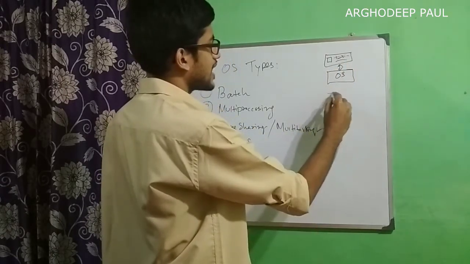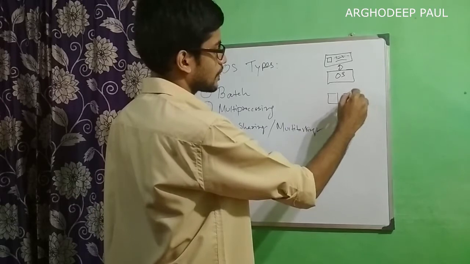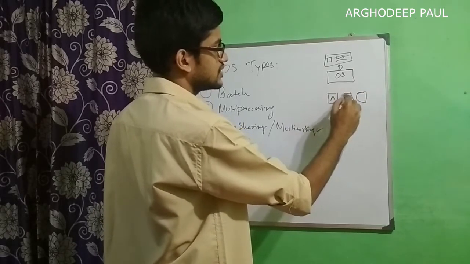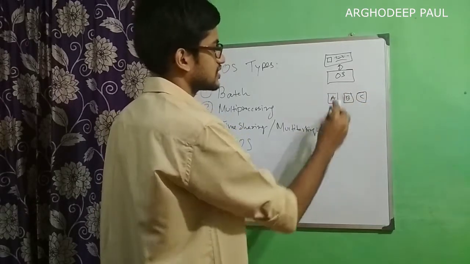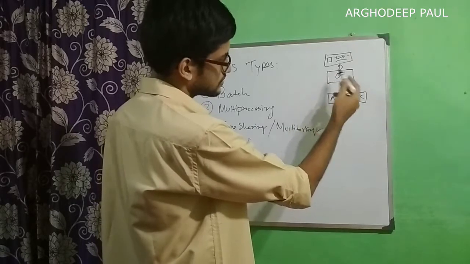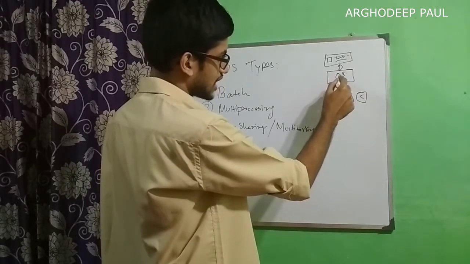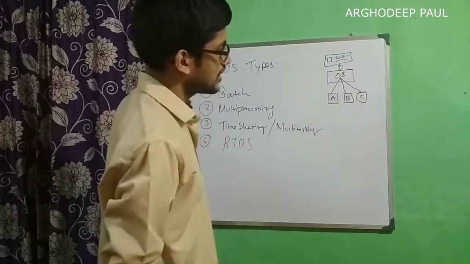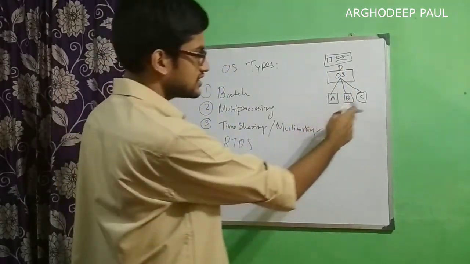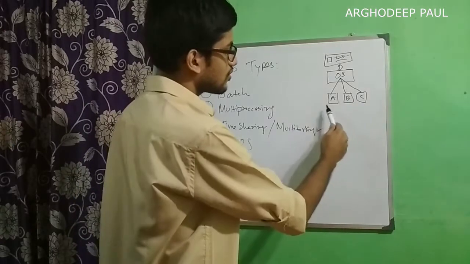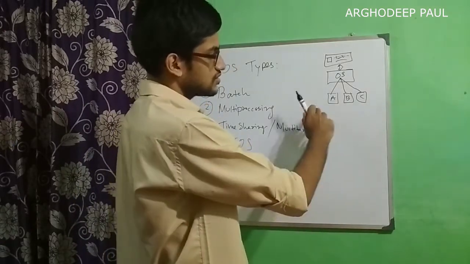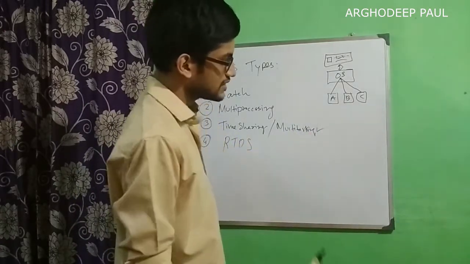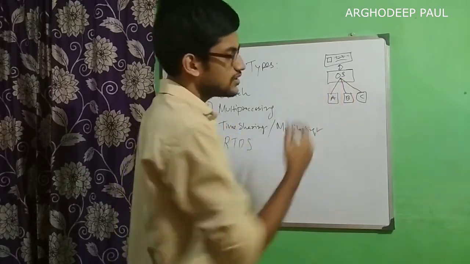And now we have apps A, B, and C. This is application A, this is application B, this is application C. Now it's the responsibility of this time sharing operating system to dedicate the processing power and the memory for each task. And you can run all these tasks, processes or apps together at the same time, but actually it will do a switching.